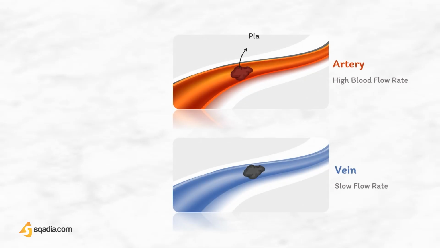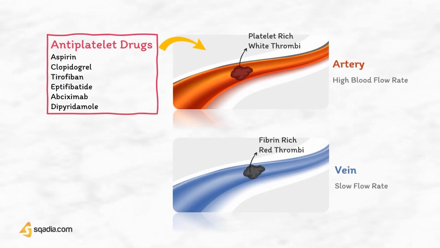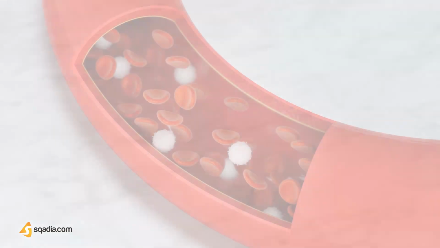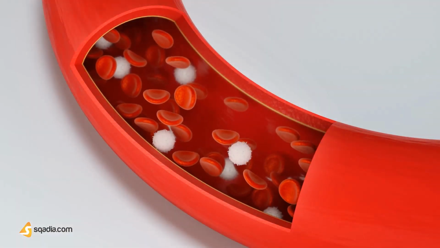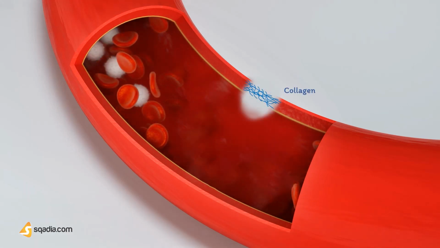Like we mentioned earlier, anticoagulants are less useful in preventing arterial thrombosis because there is faster flow of blood in arteries, so the thrombi are composed mainly of platelets with little fibrin. In this case, antiplatelet drugs come into play to reduce platelet aggregation and arterial thrombosis. In atheromatous arteries, the plaques most likely to rupture possess a large lipid-rich core covered by a thin fibrous cap.